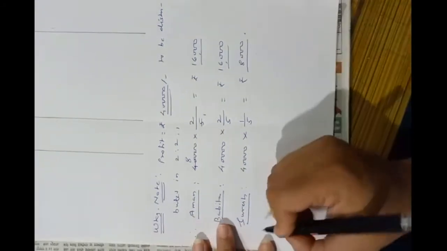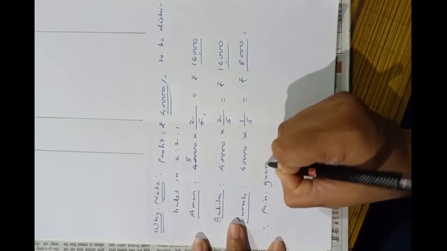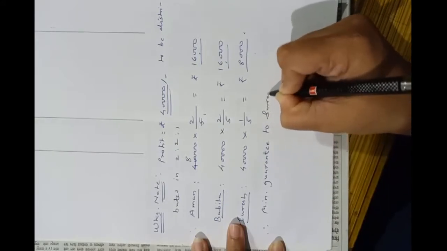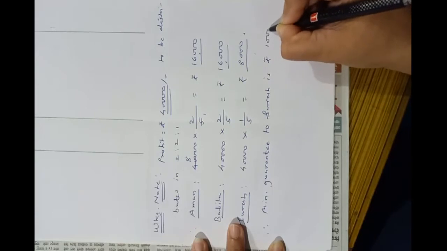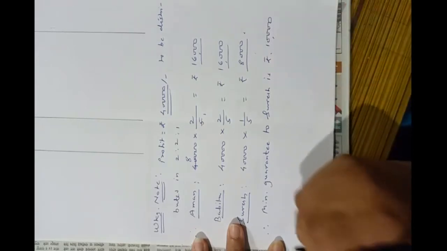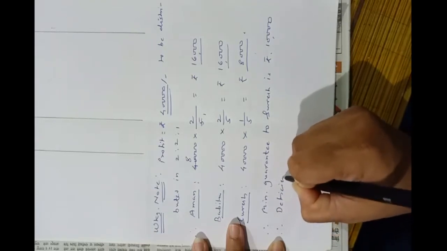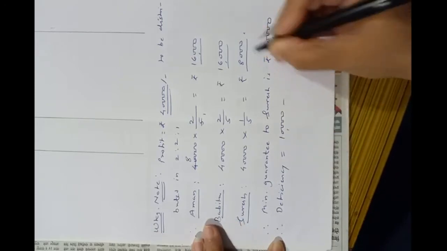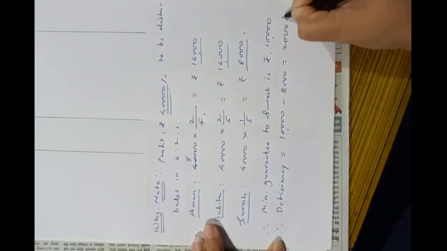Okay. So I will write it here. Minimum guaranteed to Suresh is rupees 10,000. Therefore deficiency is equal to 10,000 minus he is getting 8,000, so it is rupees 2,000.